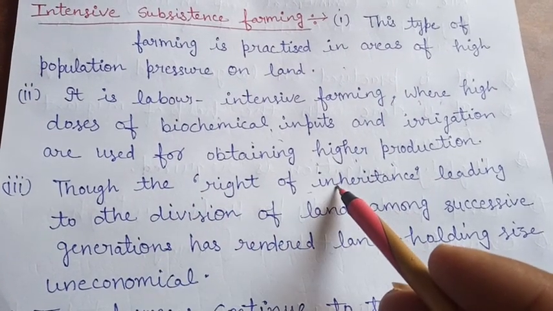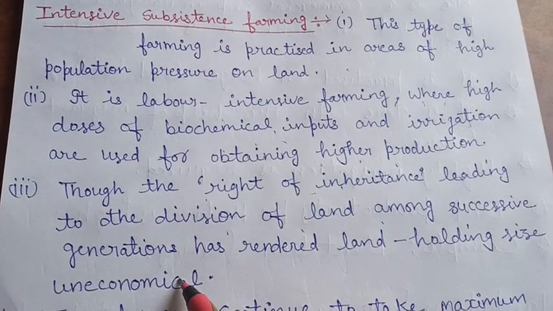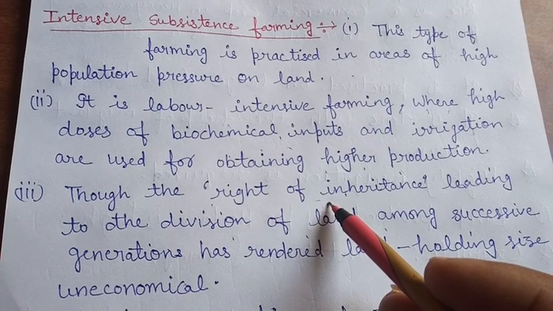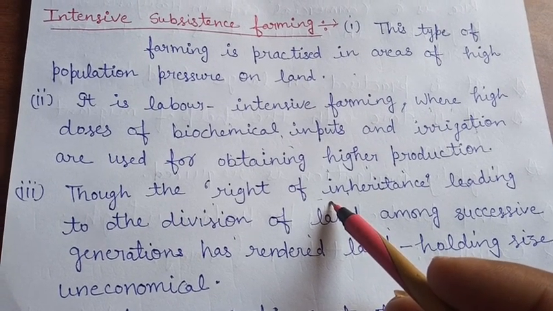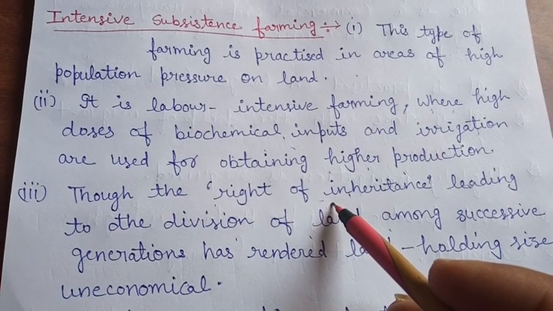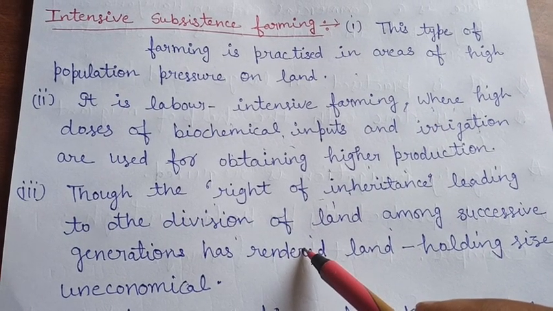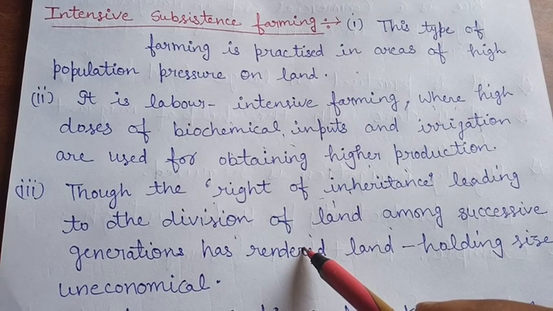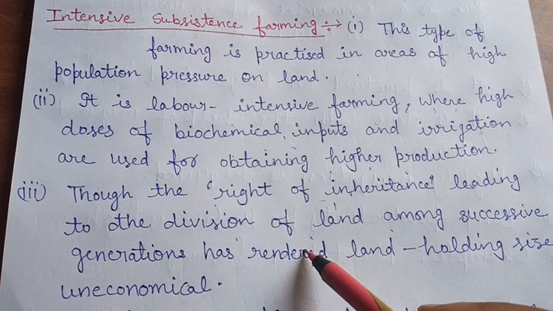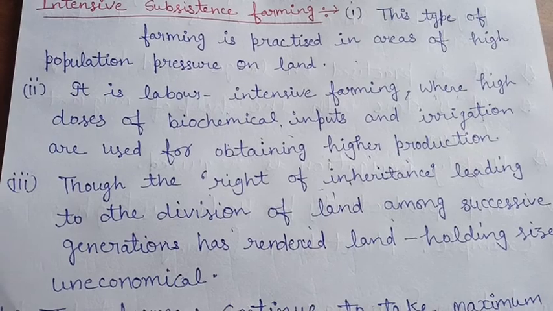The rights of inheritance lead to the division of land among successive generations. In India there is a right of inheritance. All the property of the father is divided among his sons and daughters. That's why, when land passes from one generation to another, it leads to the division of land among successive generations.